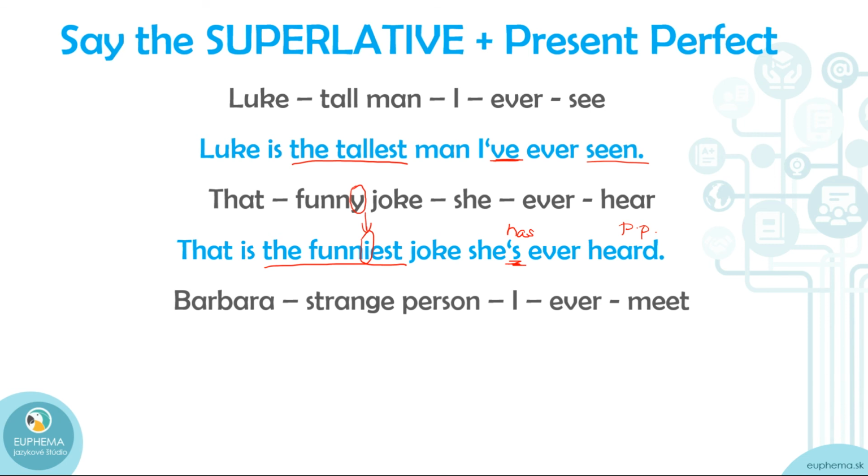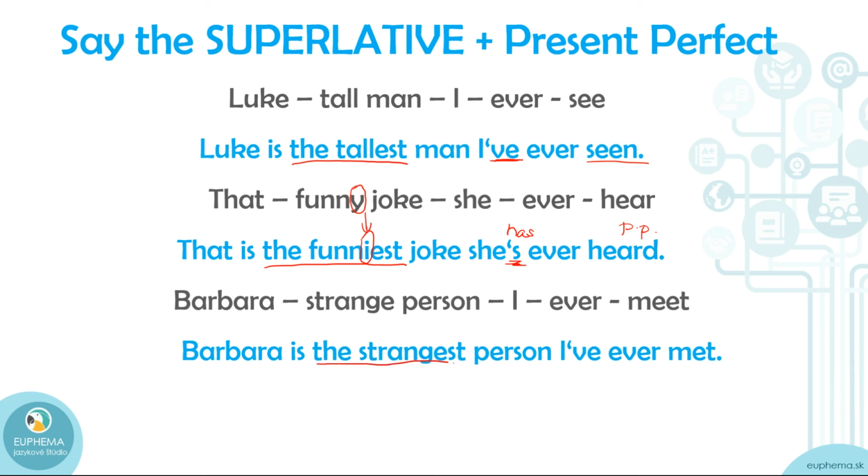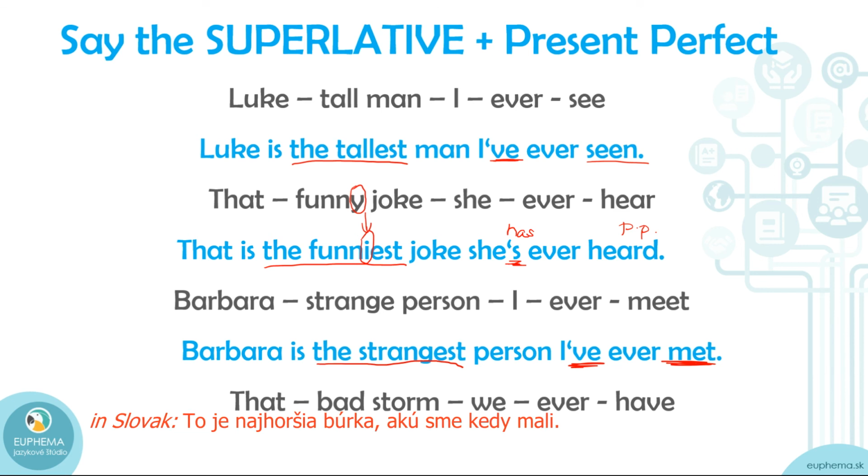Barbara, strange person I ever meet. So the sentence will be, Barbara is the strangest person I've ever met. The strangest is the superlative of strange. And I've ever met, I have ever met, present perfect. Very nice. And finally, that bad storm we ever have. What's the sentence? Let's see. That's the worst storm we've ever had.